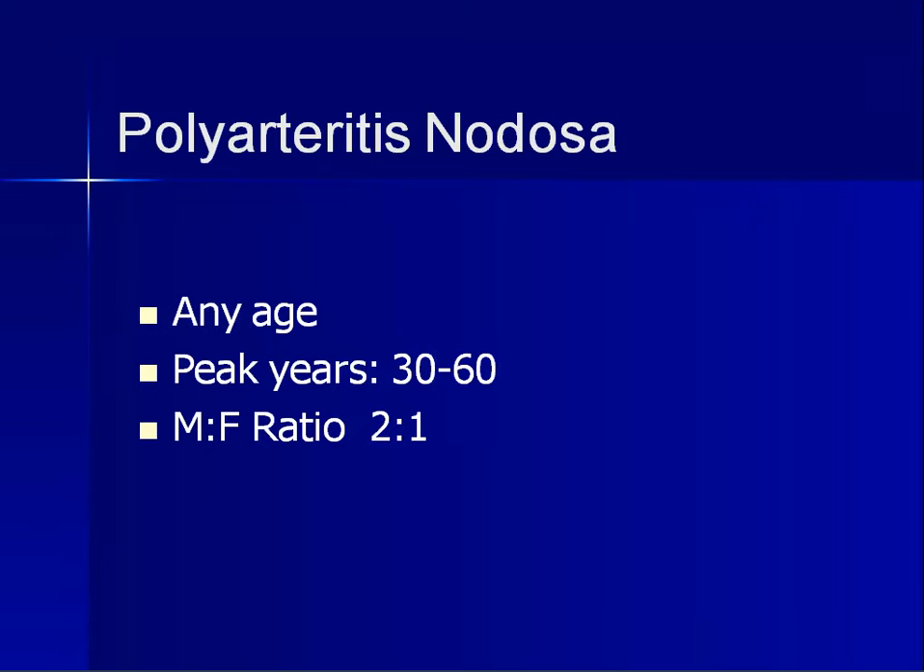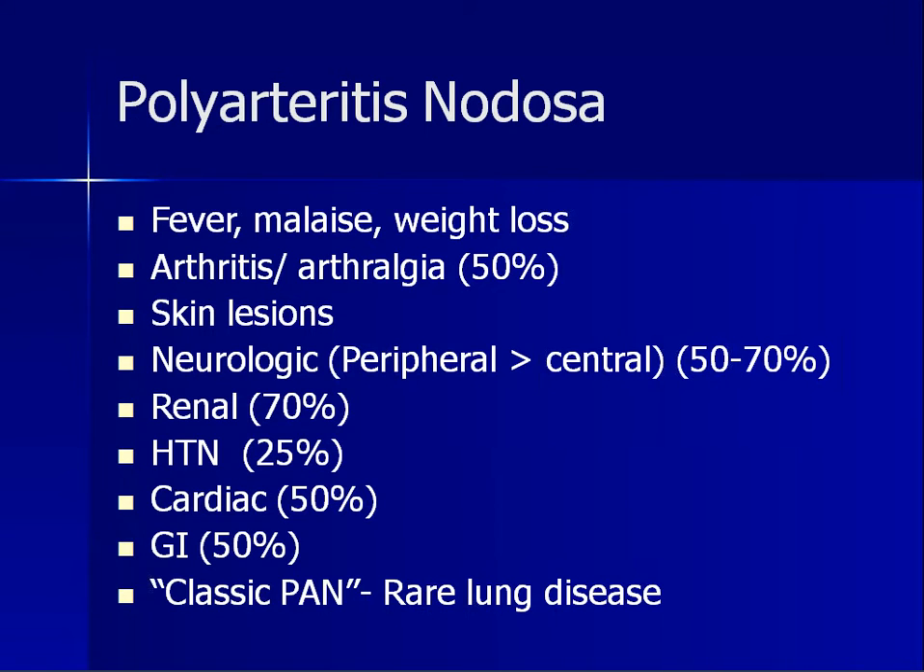So whom does it affect? It affects any age, but the peak is seen between the third to sixth decade, and the male to female ratio is 2:1. So here you can see there are very few disorders where you will be seeing male predilection, and polyarteritis nodosa is one of those. In most of the autoimmune disorders, you have female predilection being more, and polyarteritis nodosa is one of the diseases where you will be seeing the male predilection.